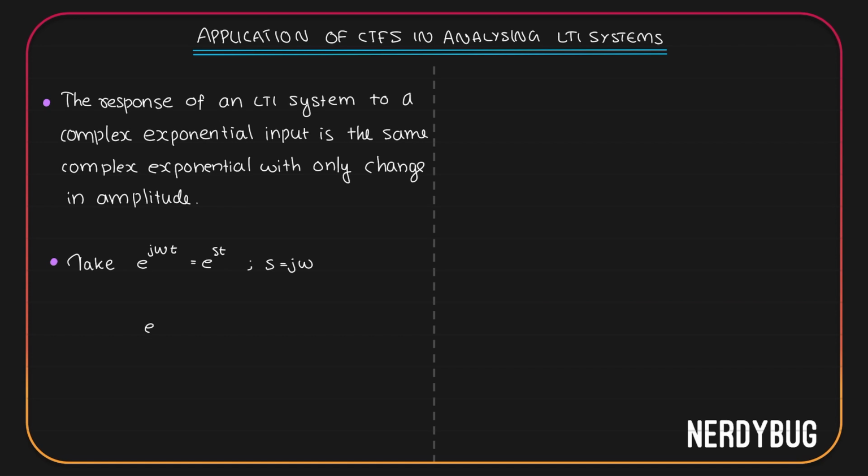According to this, if you give e raised to st as an input to an LTI system, the output will be e raised to st itself, but with a scaled amplitude. So let us say the amplitude is h of s. Here, the amplitude h of s will be a function of s.